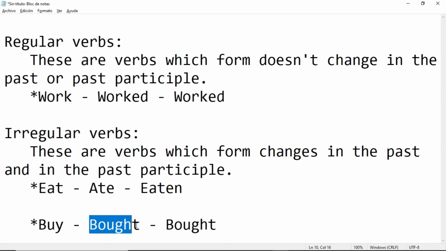When the form changes in the simple past, it automatically becomes an irregular verb. In this case, work, worked, and worked is regular because the form doesn't change. But in this case, eat, ate, eaten. Irregular. Buy, bought, but irregular. Right? Perfect.